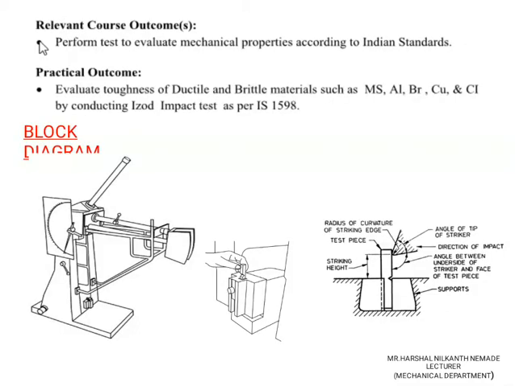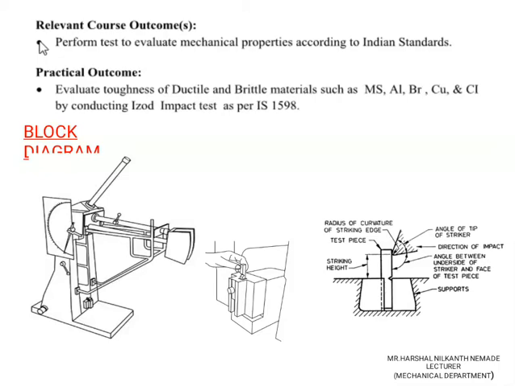Relevant course outcome is to evaluate the mechanical properties according to Indian standard. Practical outcome is to evaluate the toughness of ductile and brittle materials such as mild steel, aluminium, brass, copper, cast iron by conducting the Izod impact test as per the Indian standard 1598.